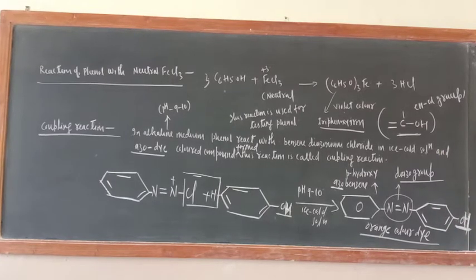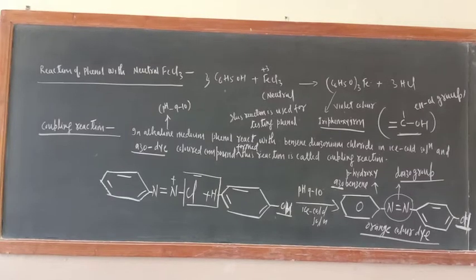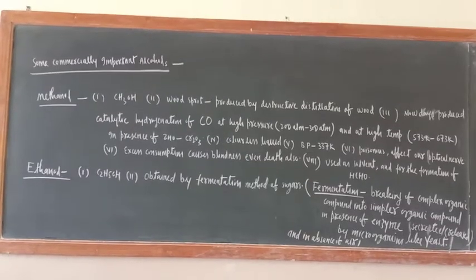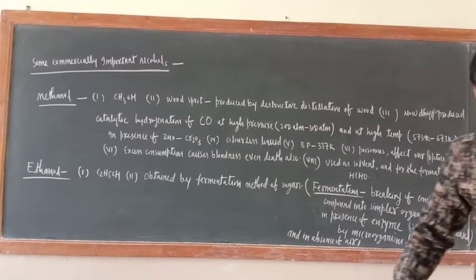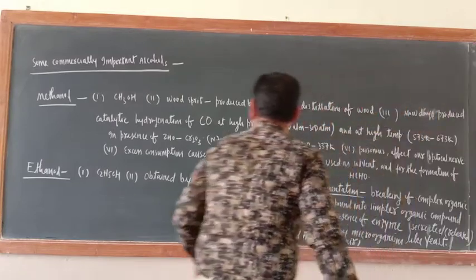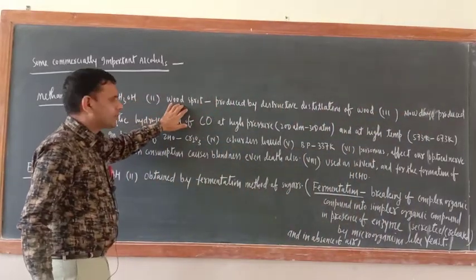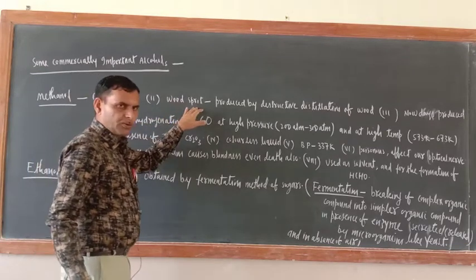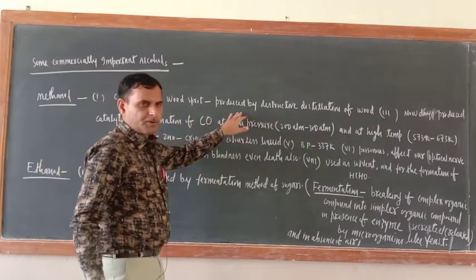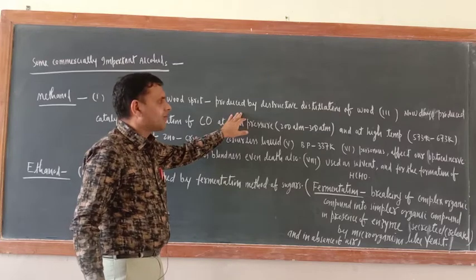Now there are some commercially important alcohols, methanol, ethanol, and some industrial applications of alcohol. Okay, so the first one is methanol. What is the formula? CH3OH. It is also known as wood spirit. Why is it known as wood spirit? Because it is produced by the destructive distillation of wood.